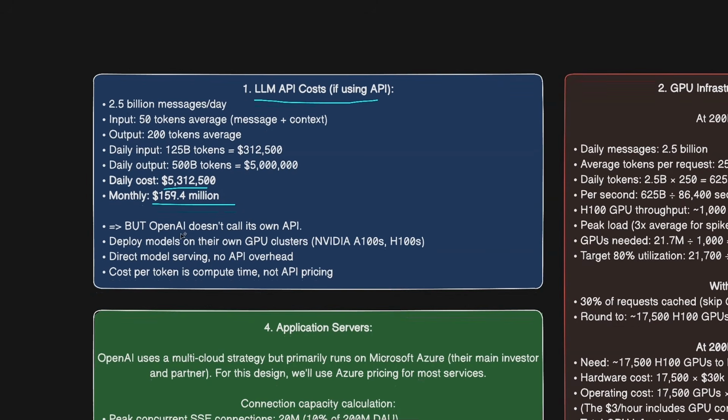But the thing is that OpenAI, Cloud and others have their own LLM models, and hence they are not consuming it through API with these massive costs that they have on the API. Instead, they deploy their models on their own GPU clusters and the model serves directly, not through API. You can access it through the cluster. Basically, the price that you pay here is the price per token for the compute time, not the API pricing that they have for the other users.